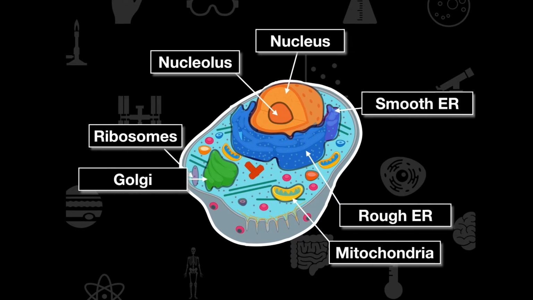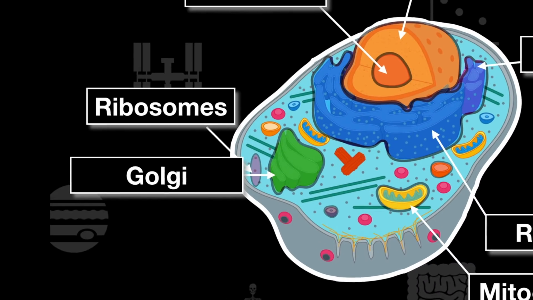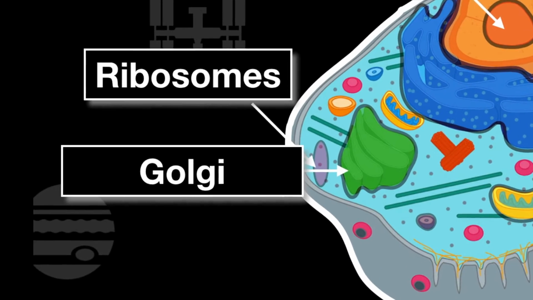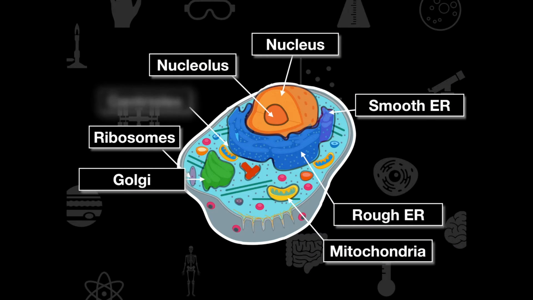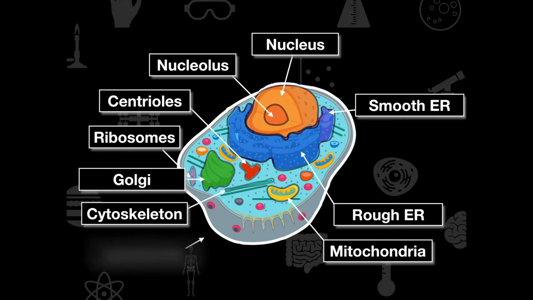Now, the next thing here is our Golgi apparatus, and this is really, really important for shipping and packaging all those proteins around the cell. If we delve a little bit further, we have centrioles, and this is going to be really important for mitosis and meiosis. We have the cytoskeleton, which provides skeletal structure and supports the cell along with the cytoplasm.